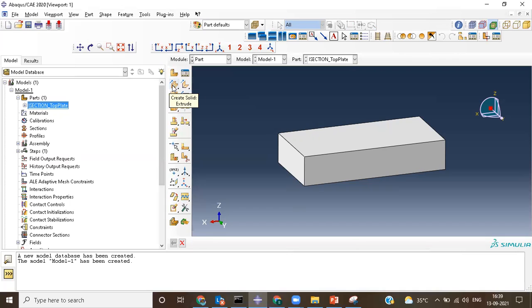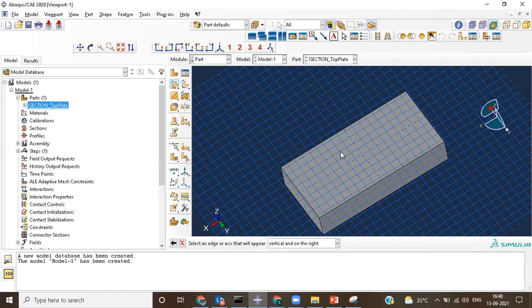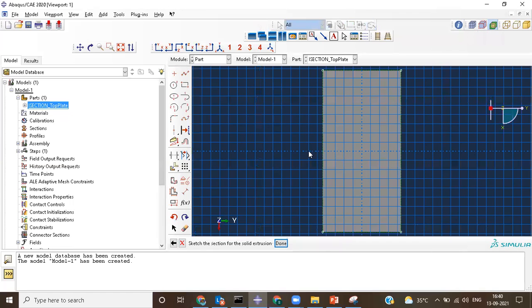Now I can use the Create Solid Extrude option. It is there, so now click on this one. Click on Create Solid Extrude. Now it is asking you to select a plane for the solid extrusion. So I would like to select this particular plane. Now it is asking you to select an edge or an axis that will appear. About this particular axis I would like to extrude this one.